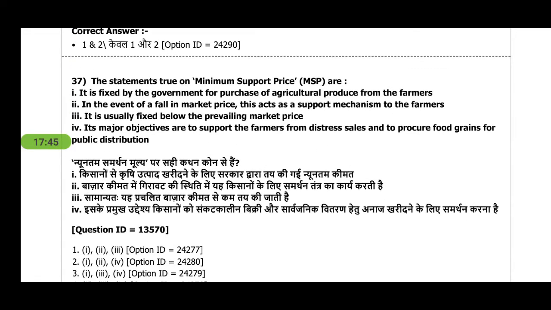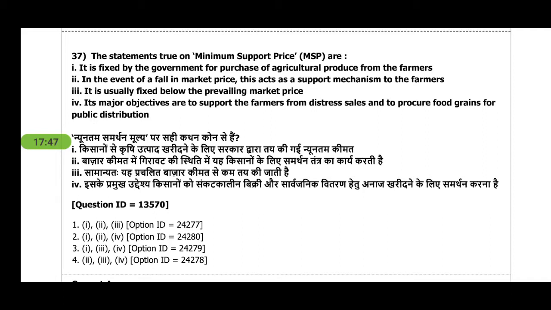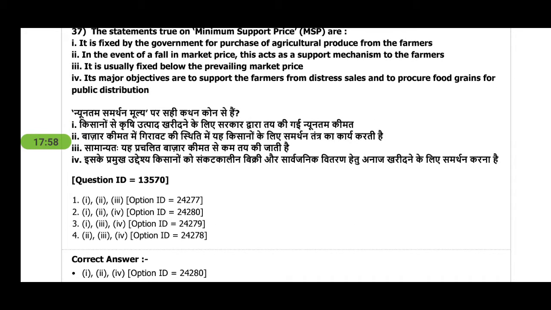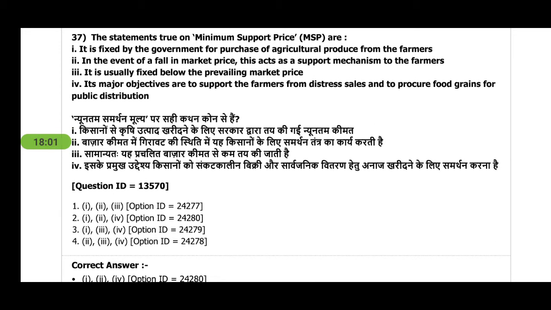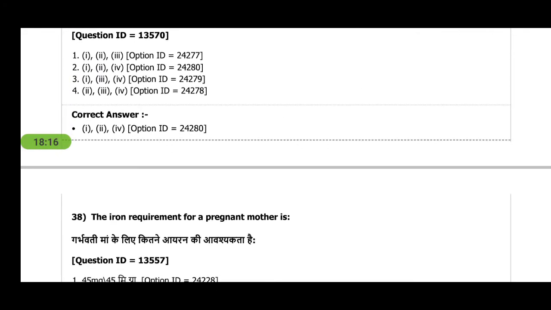Next is the question on which statements are true on minimum support price. You know what MSP is, the price at which the government procures produce from the farmers. So the answer is, leaving the third statement, that is, it is usually fixed below the prevailing market price. So you can see how contradictory it is. Why would the government procure the produce from the farmer at below the prevailing market price? They want to give them some benefit.